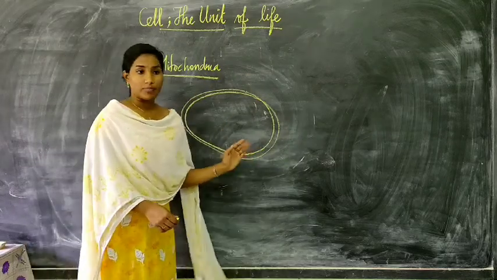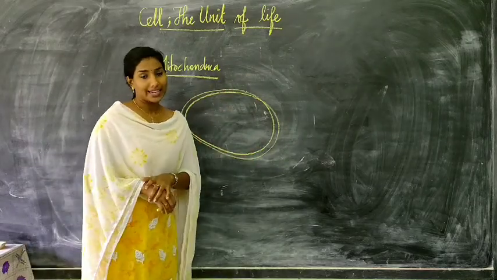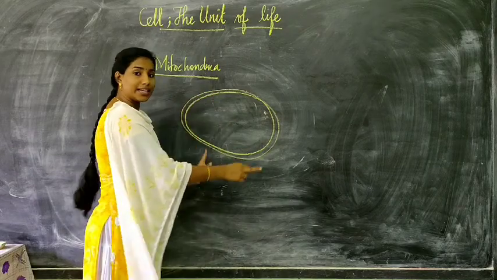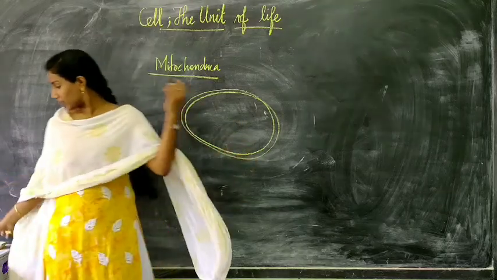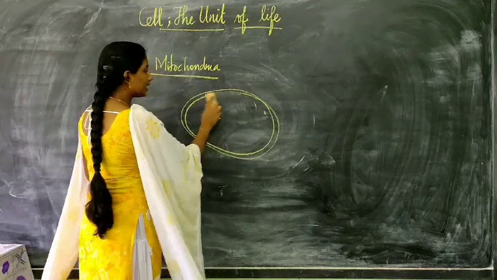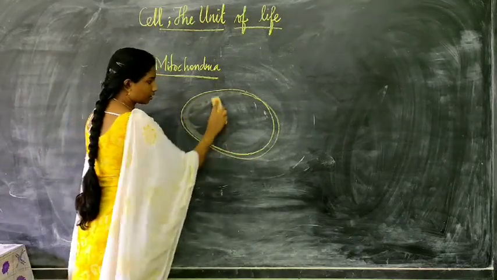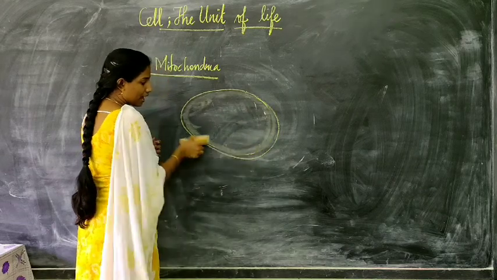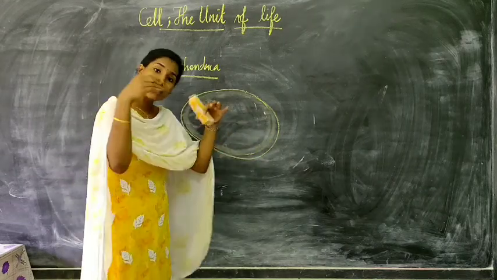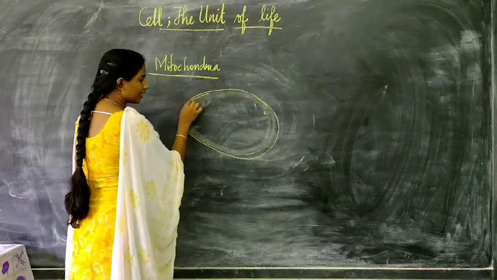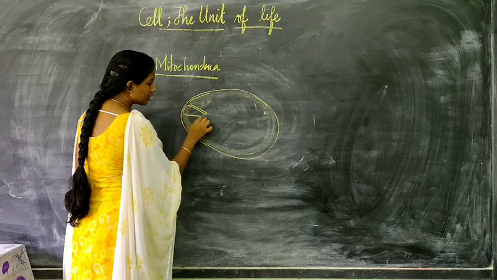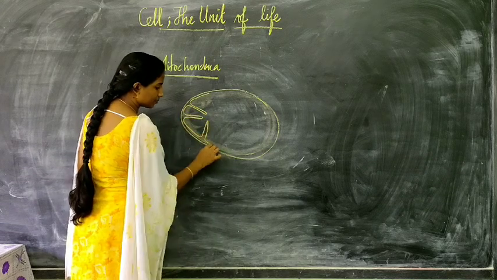Mitochondria has two membranes, the outer membrane and the inner membrane. The outer membrane is smooth, that is, it is continuous, whereas the inner membrane has infoldings towards the inner part of the cell organelle. That is, it is folded inwards.